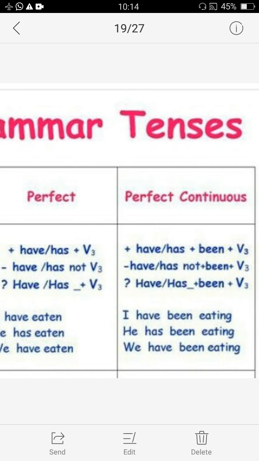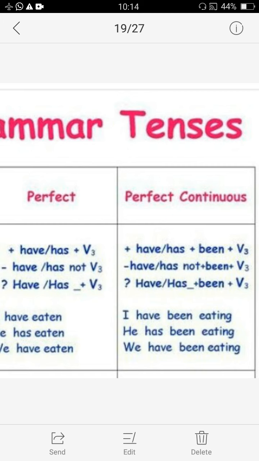Now, to add these two things of two different tenses, we have one more word here. You can simply understand that word is used just to add perfect tense and continuous tense. So the word is been. So been is used to add perfect tense with the continuous tense.